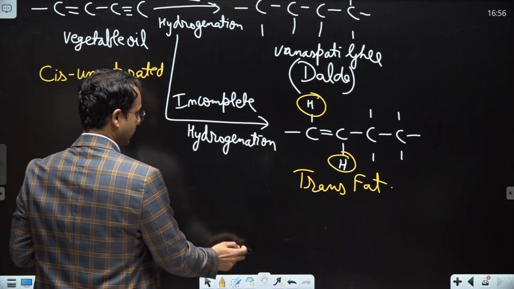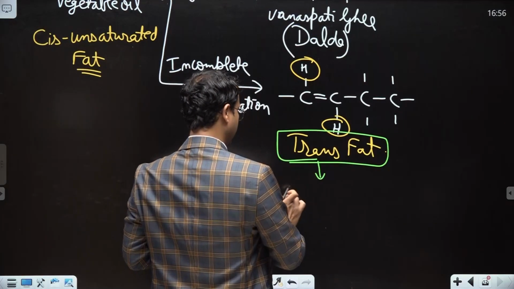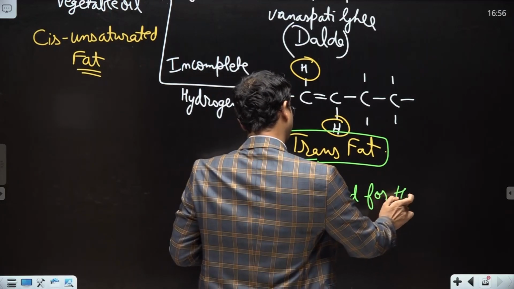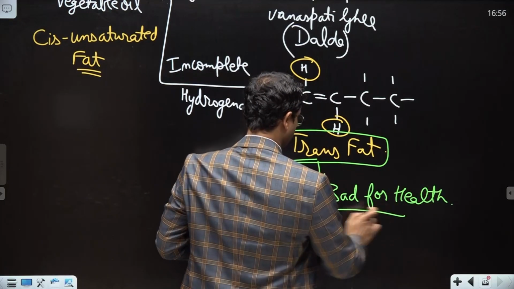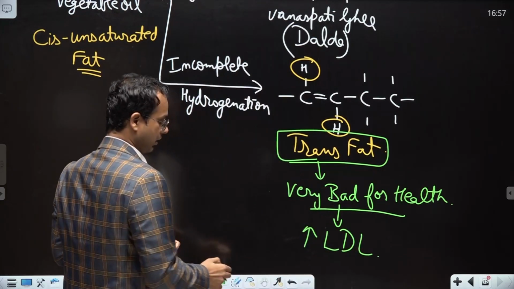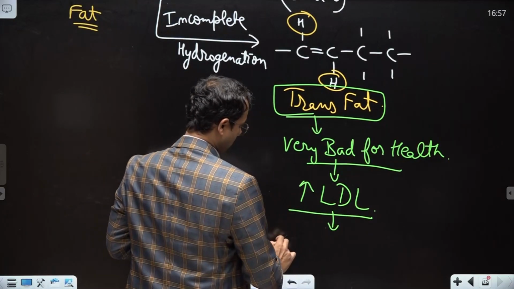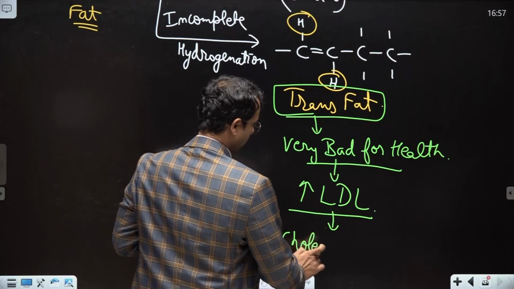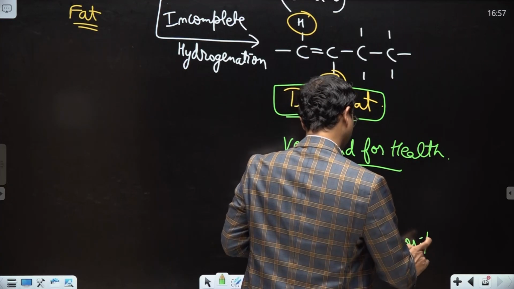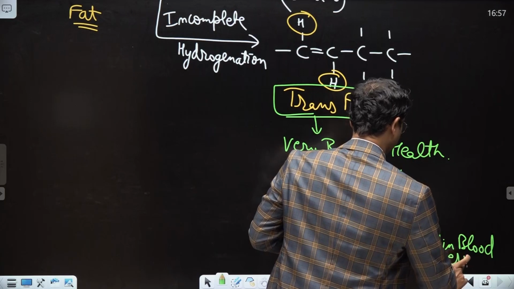Trans fat is very very dangerous. क्योंकि ये करता क्या है? Trans fat, it is very dangerous. It is very bad for health. क्या करता है ये? It increases the level of LDL in the body, low density lipoprotein. It increases the level of the LDL in the body, and LDL increase होने से cholesterol is deposited in our blood vessels.